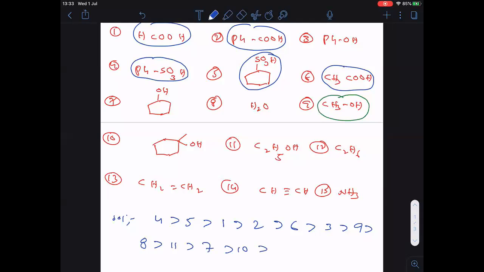Then after 10, 14 will come, sp carbon being more electronegative. Then sp3 nitrogen. Then after 13, sorry, I made a mistake here. 13 will come. 12 will come. This is the acidic strength order.